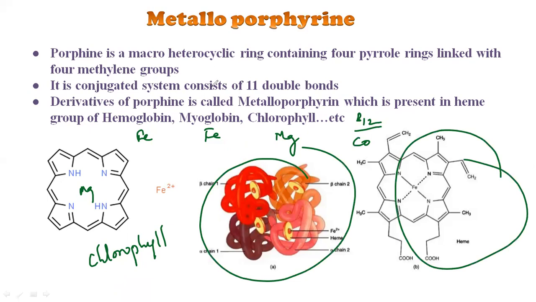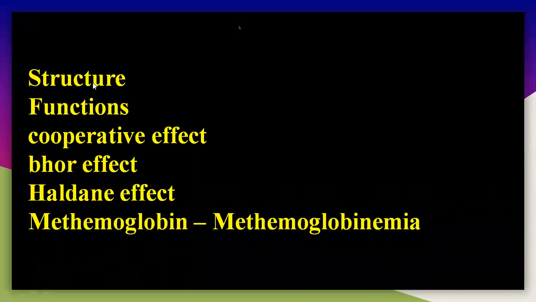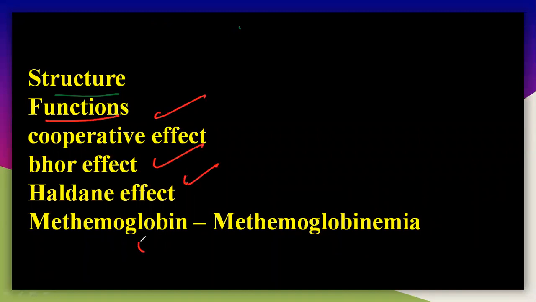So let me detail you about the function of the hemoglobin, because the function is very, very important here. We will discuss oxygenated and deoxyhemoglobin, and what is the difference between oxy and deoxy. First we discuss the structure of the hemoglobin, and after the structure we need to discuss the functions and the cooperative effect, Bohr effect, Haldane effect, methemoglobin. Everything we will discuss in continuation.